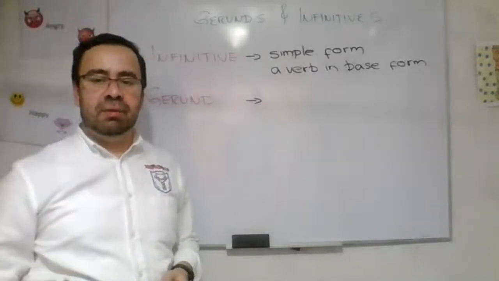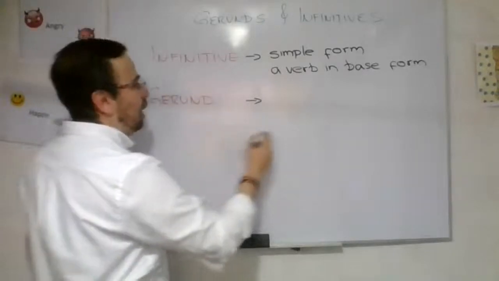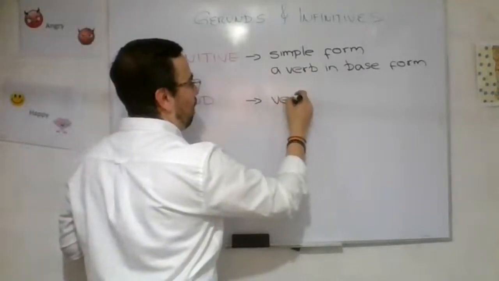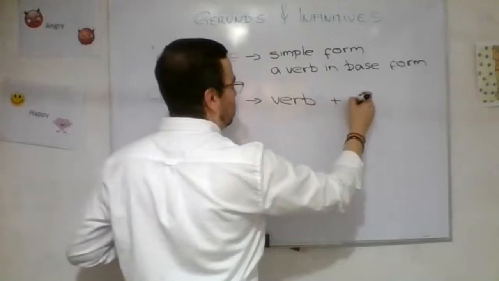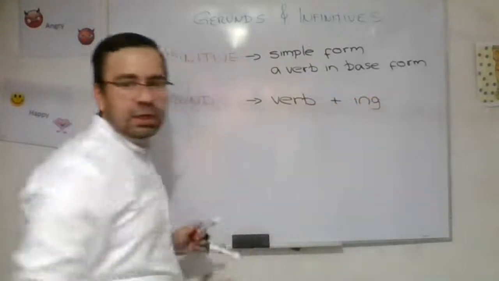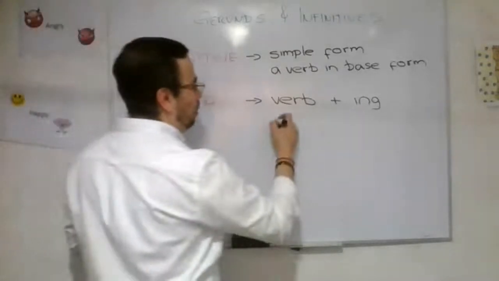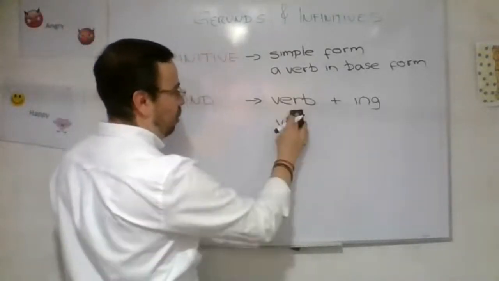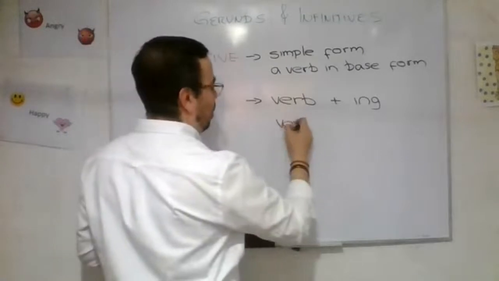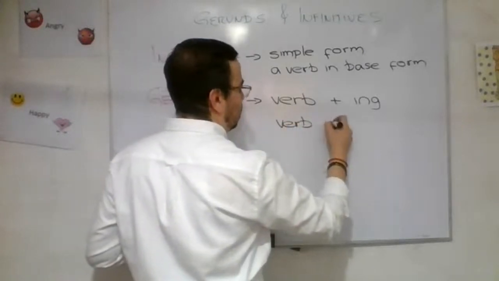Good morning, Alondra. Very well. We can say that gerund is the verb plus ing. The verb in ing form.